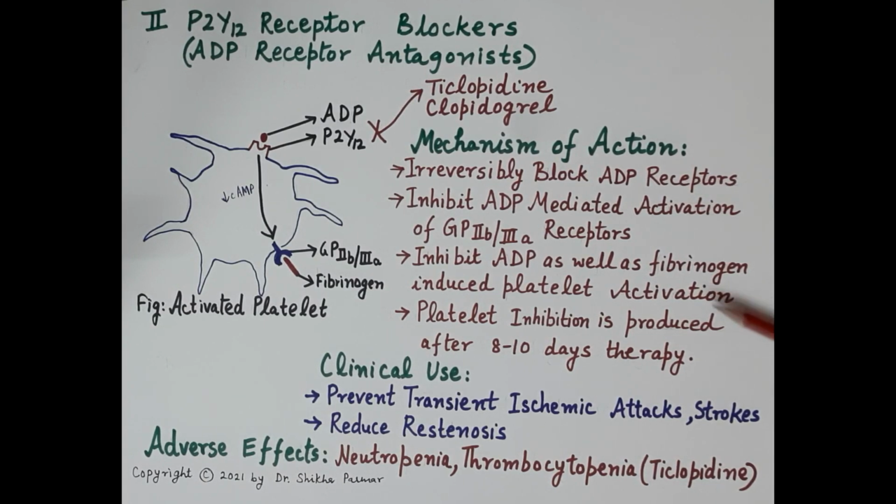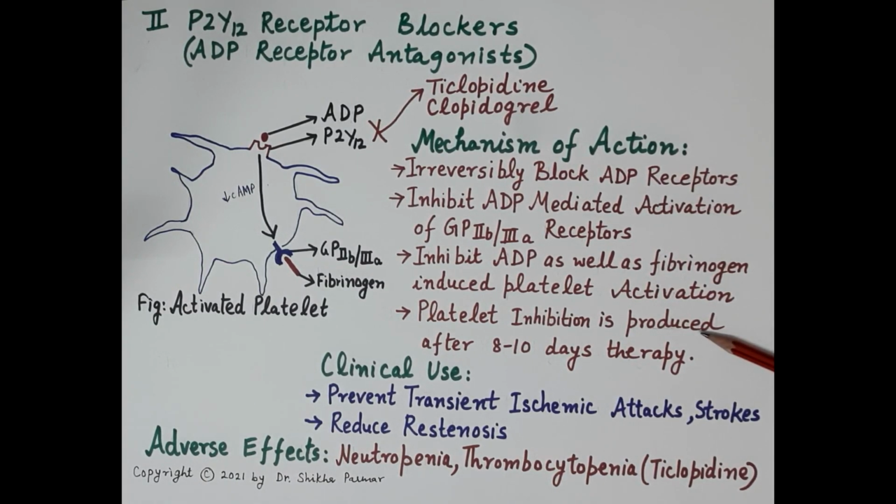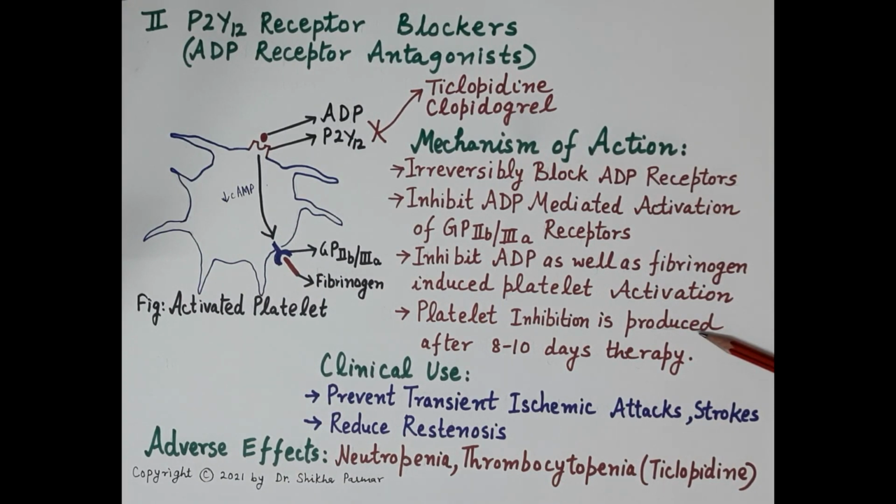Since these drugs irreversibly block P2Y12 receptors, the peak platelet inhibition is produced after 8 to 10 days of therapy, and their antiplatelet action lasts for about 5 to 7 days. Since they inhibit the formation of platelets and arterial thrombosis, these drugs produce very beneficial effects in the prevention of transient ischemic attacks.